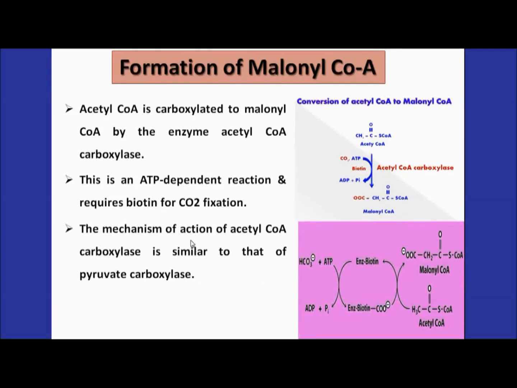Moreover, the mechanism of action of acetyl coenzyme A carboxylase is similar to that of pyruvate carboxylase, which we have already discussed. And finally, you should know that acetyl coenzyme A carboxylase is the regulatory enzyme. It will regulate the step of conversion of acetyl coenzyme A into the final product, that is, fatty acid.